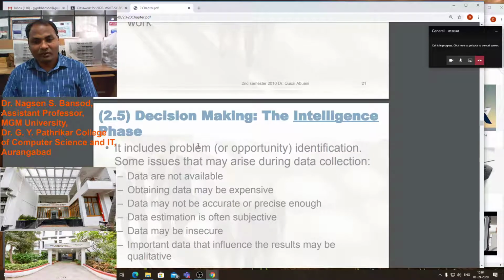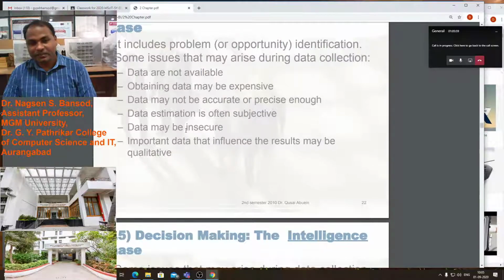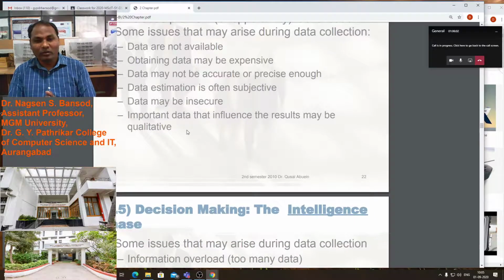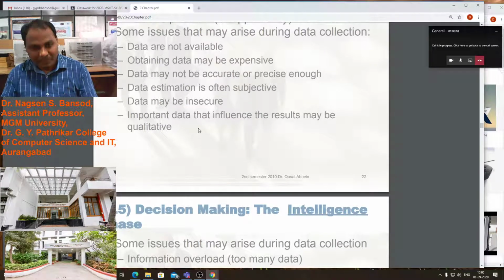Decision making, the intelligence phase, includes the problem or opportunity. Identify some issues that may arise during the data collection. Data are not available, obtaining data may be expensive, data may not be accurate or precise enough. Data estimation is often subjective, data may be insecure, and important data that influence the result may be qualitative rather than quantitative. These are the intelligence phase problems.